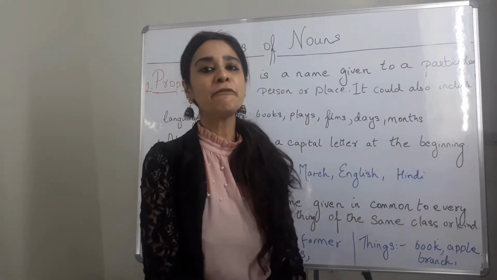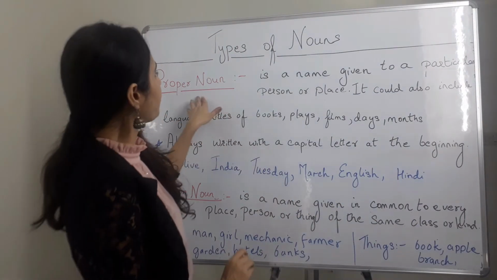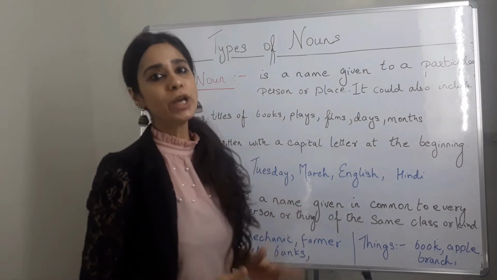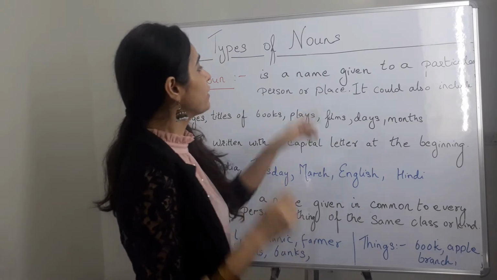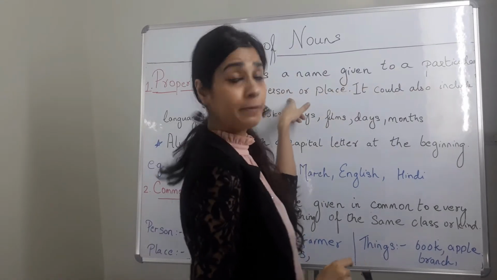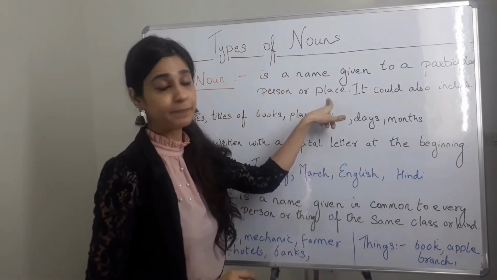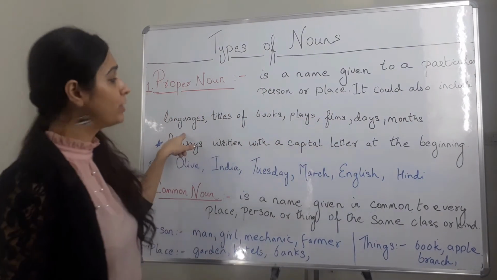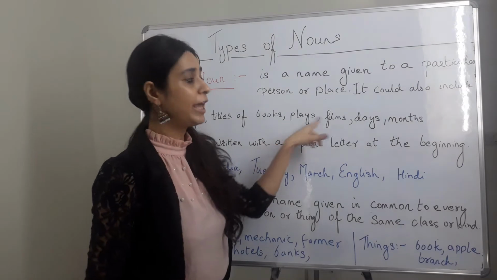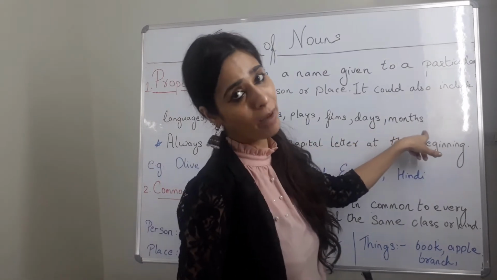Okay, so let's see the first kind of noun, and that is proper noun. Now, what do we understand by a proper noun? Well, a proper noun is a name given to a particular person or a place. Okay, it can also include names of languages, titles of books, plays, films, days, or months.